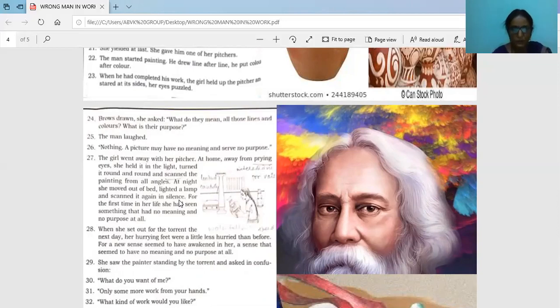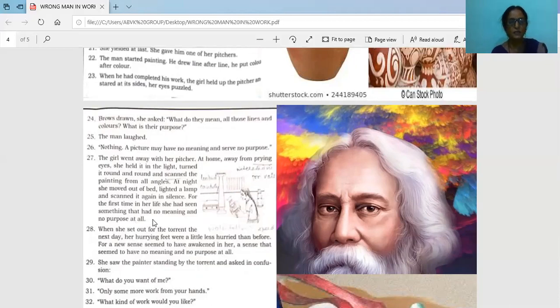She started observing his drawings. For the first time in her life, she had seen something that had no meaning and no purpose at all. So that was the first time, because always her work was going to the torrent and getting water. That only she knows, continuously going and coming like a water sitar string. So she never looked here and there. But here, this man made her think differently.